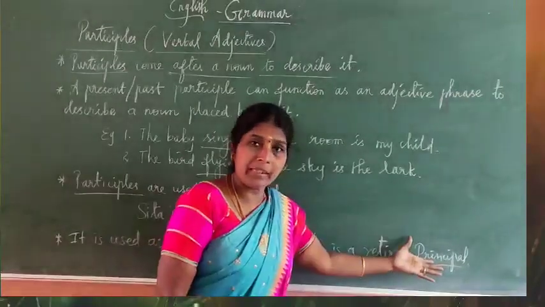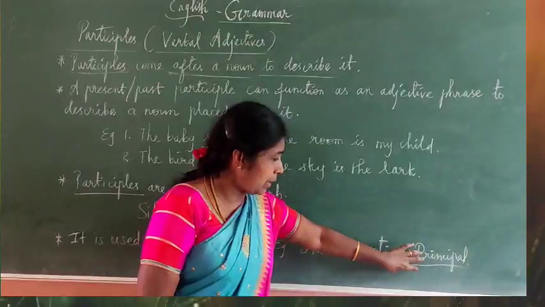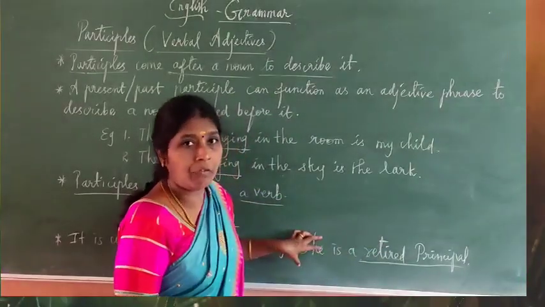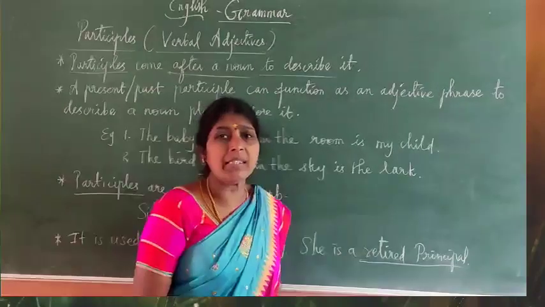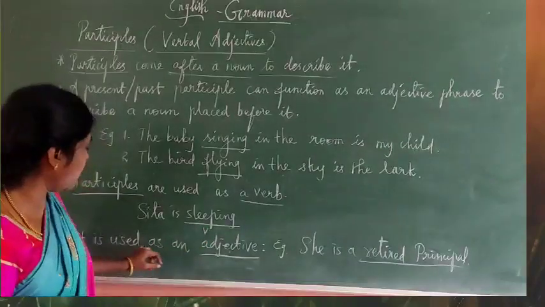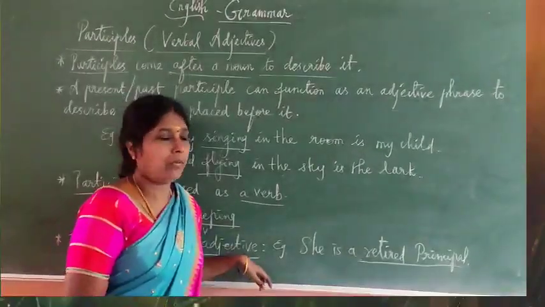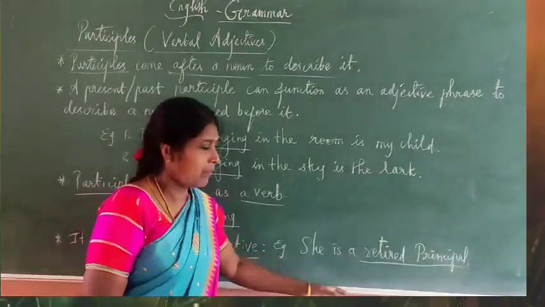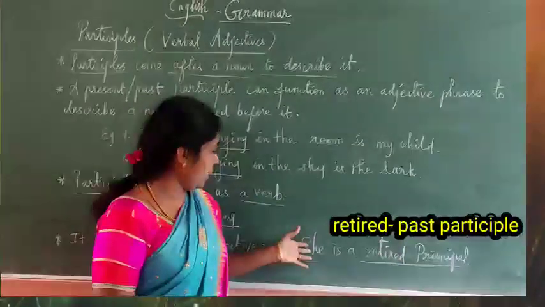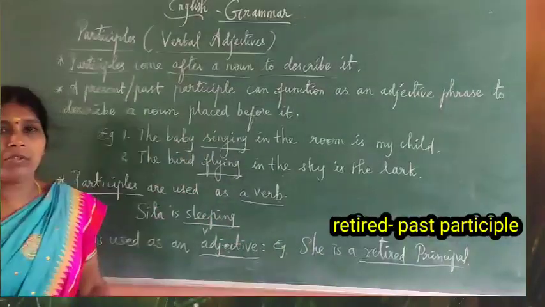Retired principal, that is an adjective here because it is about whom, she. It explains the noun form. So here it is used as an adjective. She is a retired principal. So here retired principal refers to she. So that is used as an adjective. You understand?